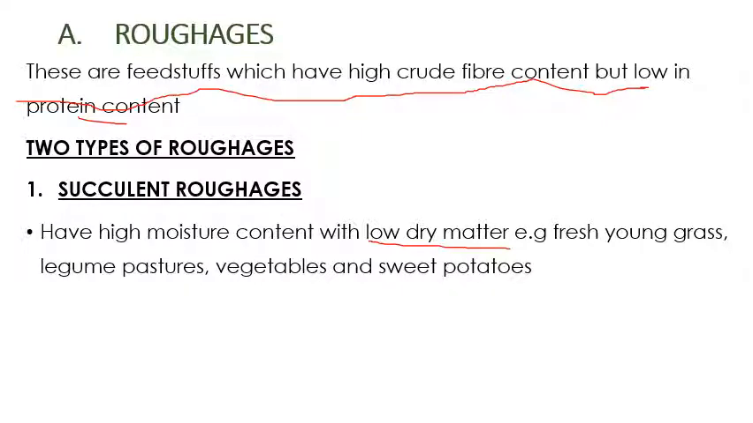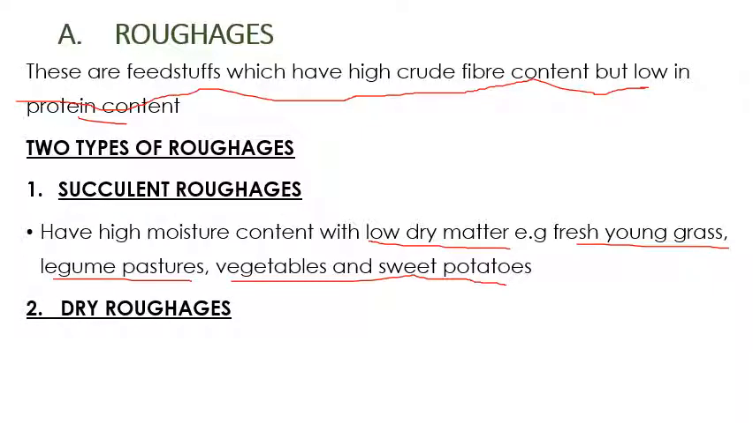For example, we have fresh young grass, legume pasture. We also have vegetables as well as sweet potatoes. These examples of feeds are under succulent roughages. Why? They have high moisture content.